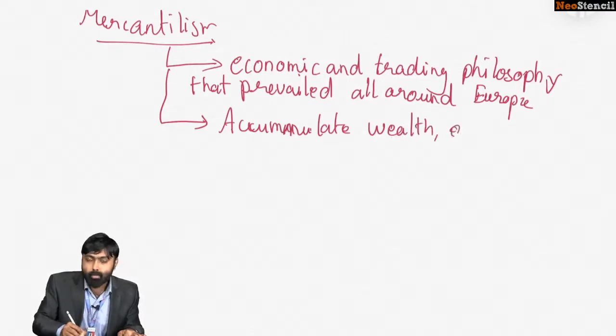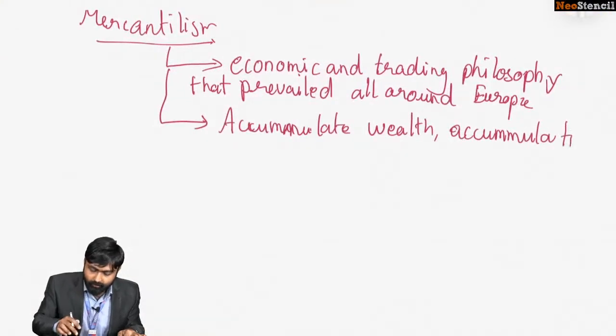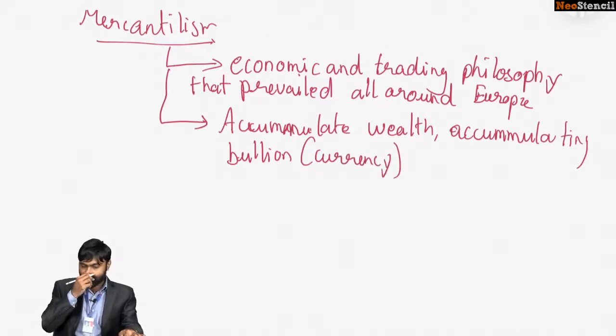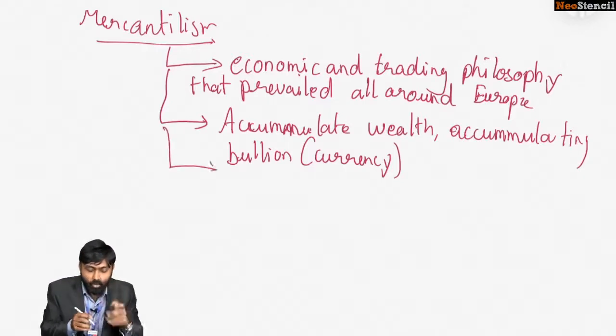Now, how do you accumulate wealth? By accumulating bullion. What is bullion? Coinage, currency. So you had to accumulate gold coins or currency in order to accumulate wealth. Only if you accumulate wealth can you provide for your citizens. Now, how do you accumulate wealth? That was the next question that came about.